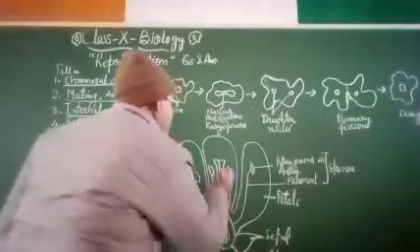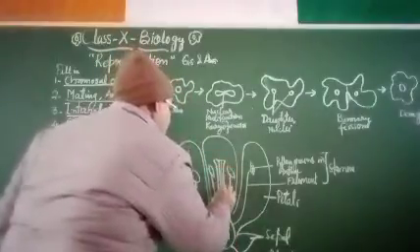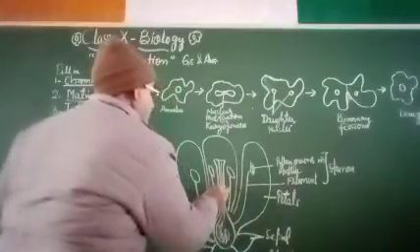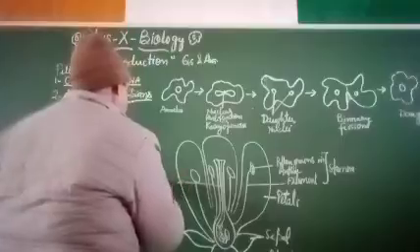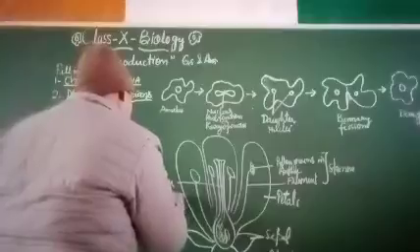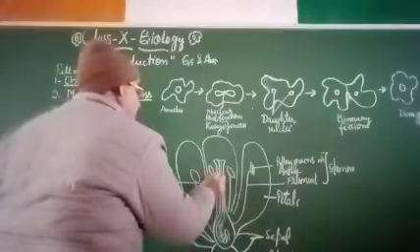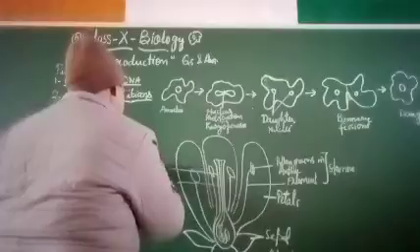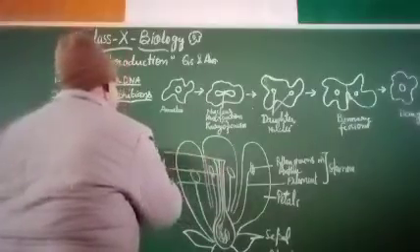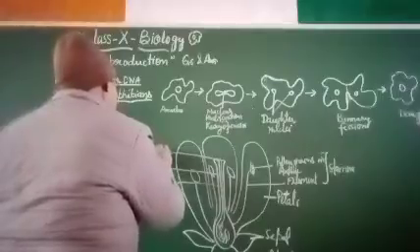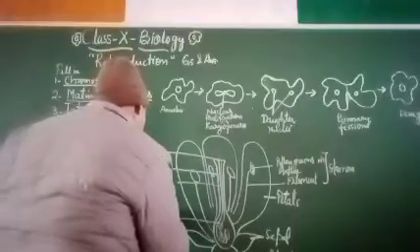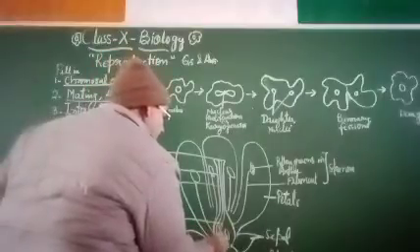This is the pollen tube which leads to the ovule, and this is pollen tube. This is style. This is stigma. This is ovary. And in these ovaries there are ovules.